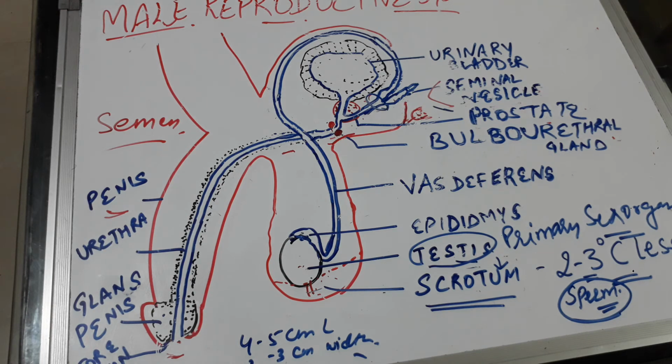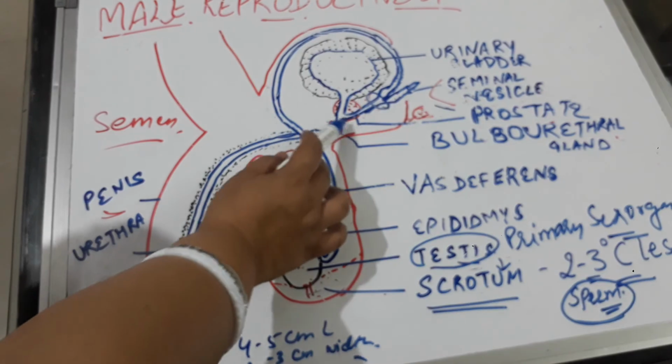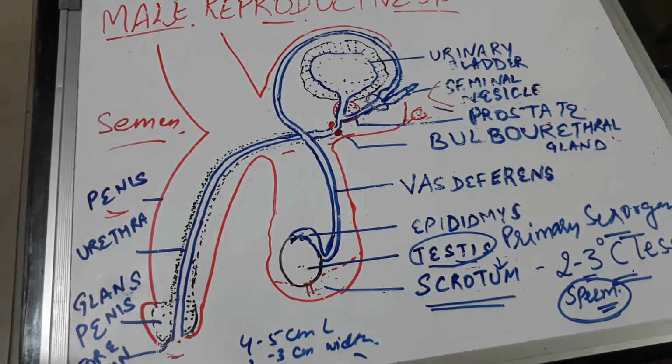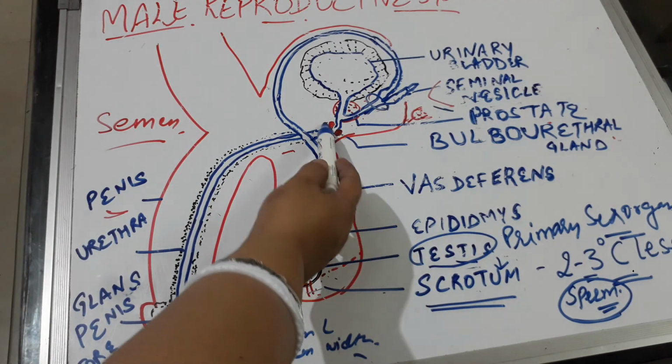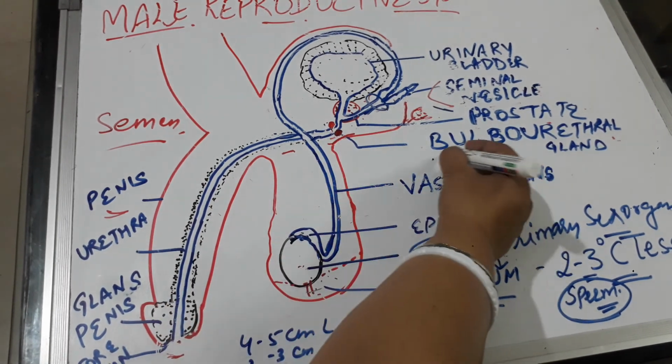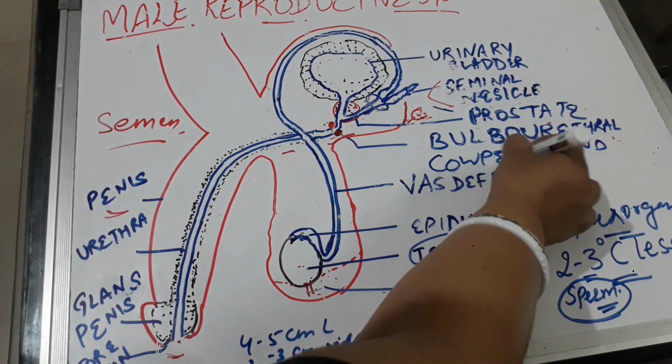The next gland is the prostate gland. This is one single large gland, and its secretion forms about 25% of the volume of the semen. Its secretion includes citric acid and enzymes, and due to the presence of citric acid, it is slightly acidic. The secretion of the prostate gland will nourish the sperms, and it will also activate the spermatozoa to swim. Then you can see over here there is another pair of glands which are called the bulbourethral glands or Cowper's glands.